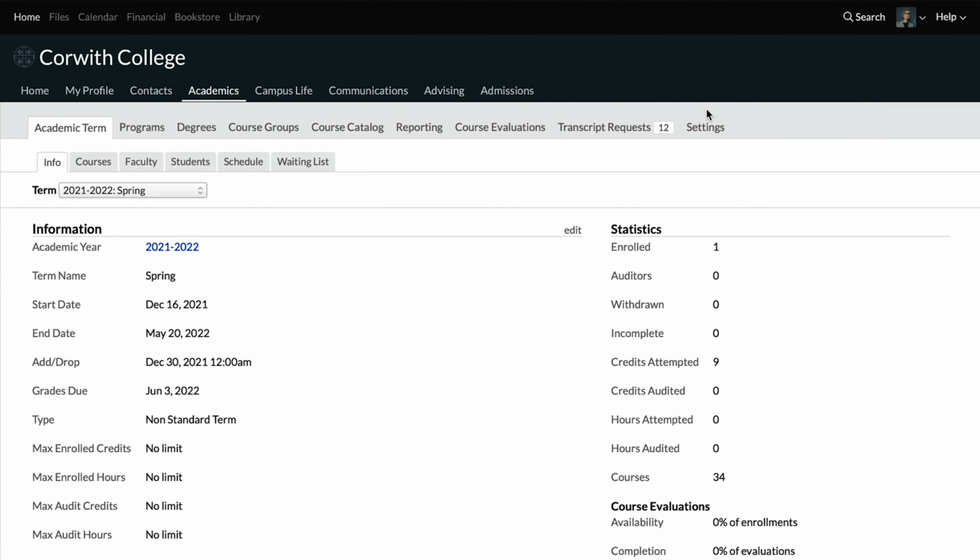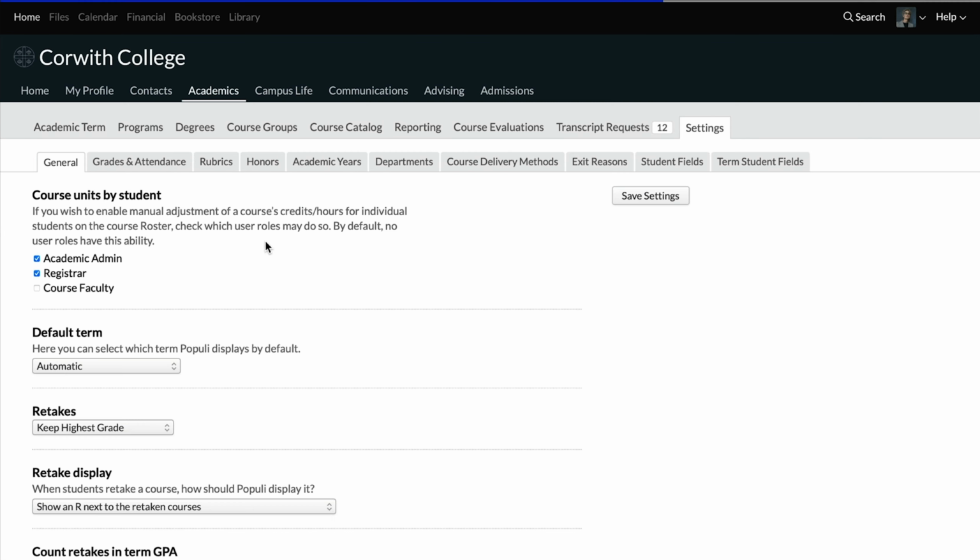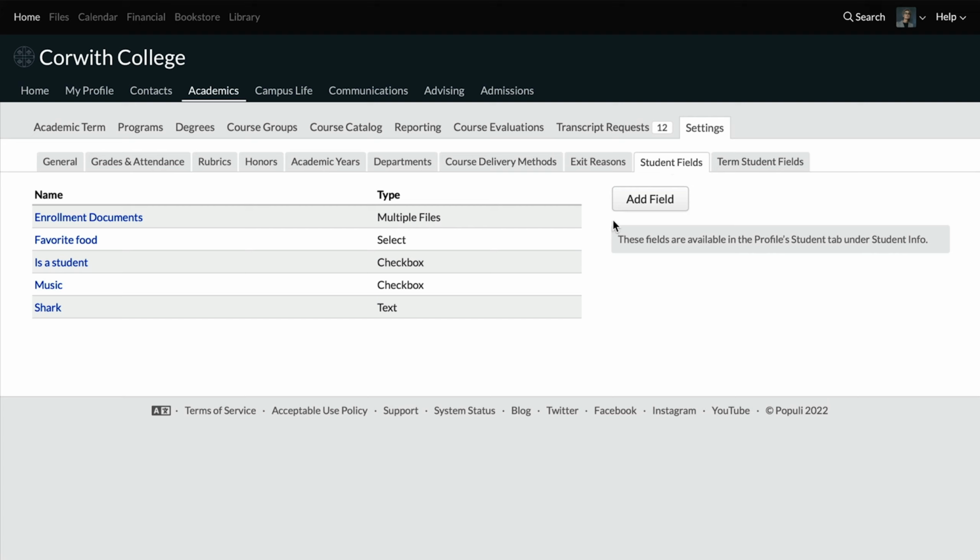You can have a field that only accepts one file at a time, or a field that accepts multiple files. That's how you add fields to the info tab on a student's profile. But depending on your roles, you would also be able to create other custom fields on various other tabs on a student's profile. So if we want to add a file to the student tab on the profile, we would go to academics, and then to settings, and then to student fields. And then we would add a field there that would show up on the student tab.